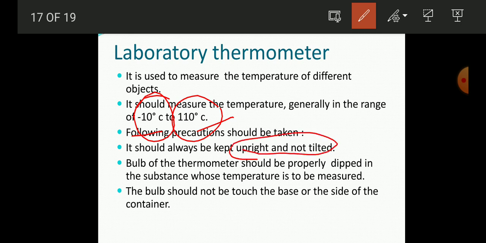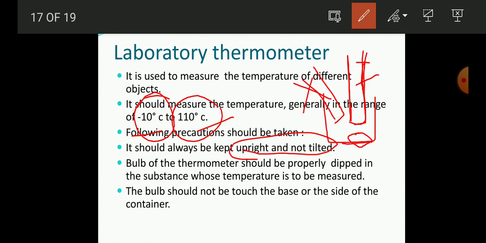The first one is that it should always be kept upright, not tilted. When you are taking the reading with the help of the laboratory thermometer, suppose it is in a beaker, then you have to hold it straight. Not like this, never do this. You have to put it into the beaker straight. It should always be in an upright position and not tilted.